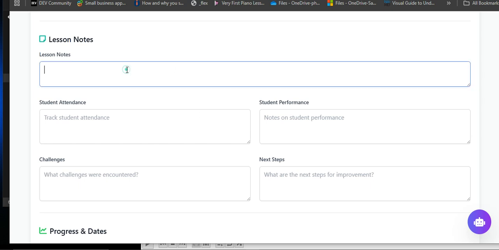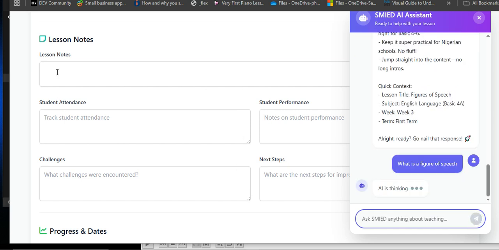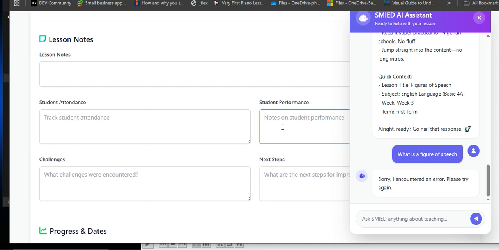So for lesson notes, of course, that's the main note. Let me just copy something here. What are figures of speech, or what is a figure of speech. So you can put all those lessons. Then student attendance, how many students attended that class? I guess, of course, that's your normal attendance. So student performance, that's for those who put this.